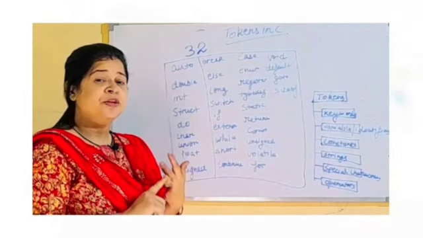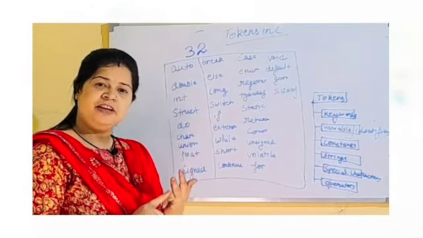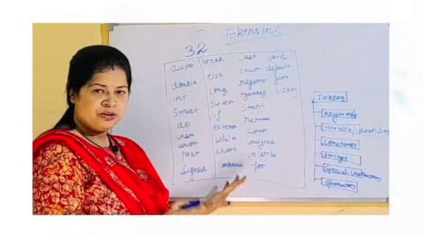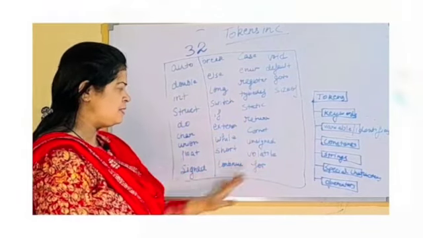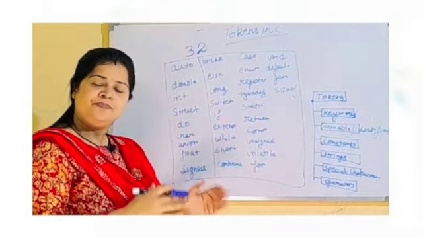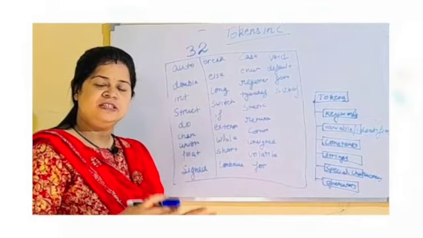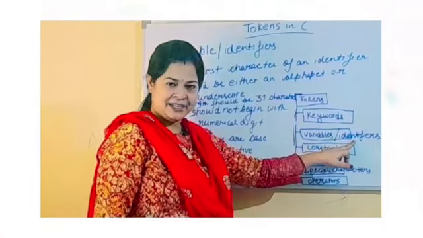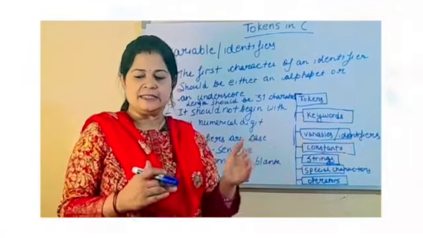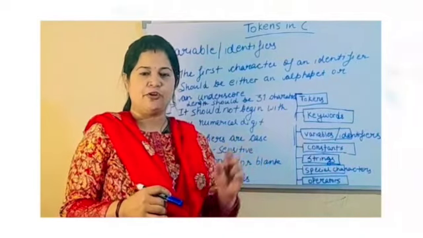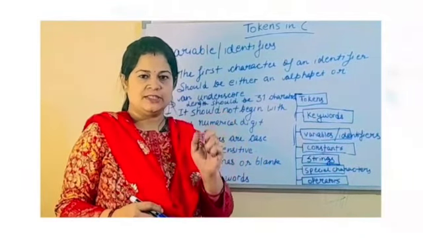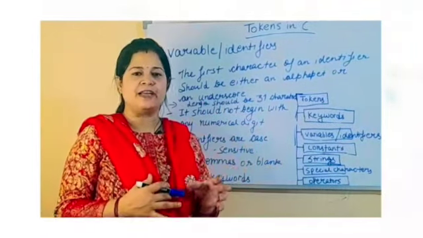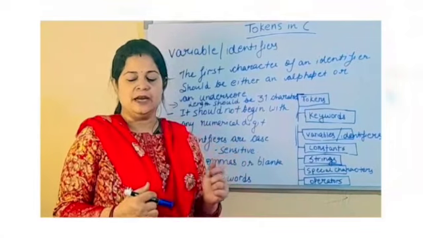Second, we cannot use a keyword as a variable name or an identifier because keywords have special meaning to the compiler. With these keywords, the compiler will perform some action. So we cannot use these keywords as a variable name. Now what is a variable, or identifier? Identifiers in C are used for naming variables, functions, arrays, structures, etc. They help us identify the data or other objects in the program.